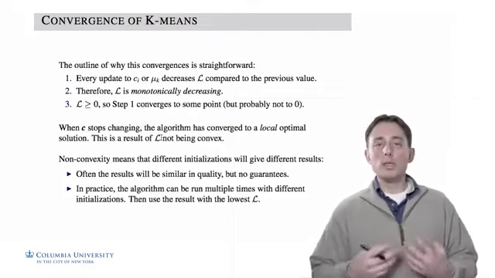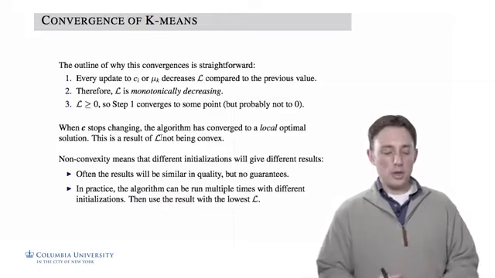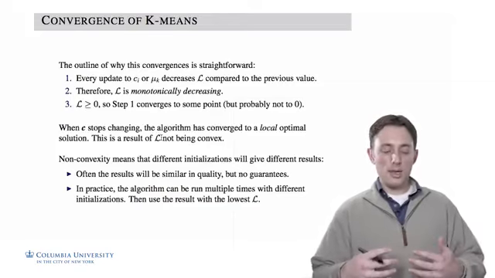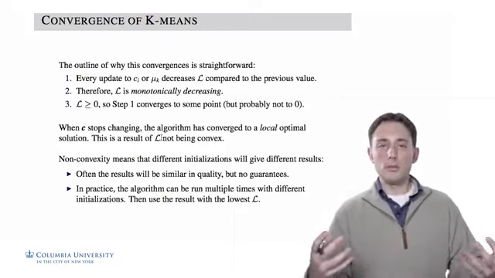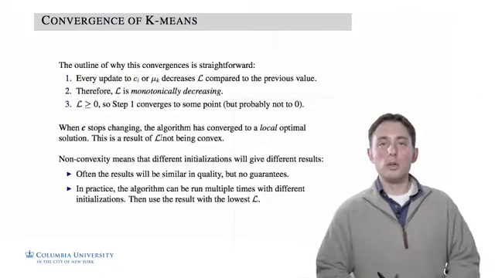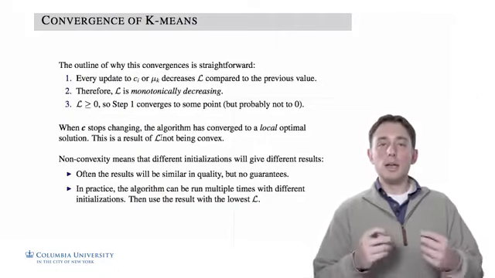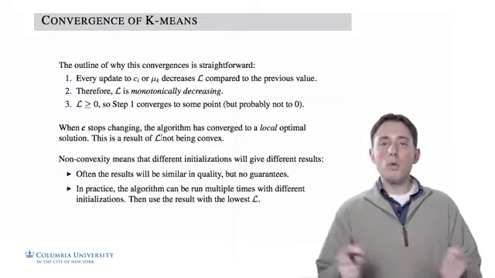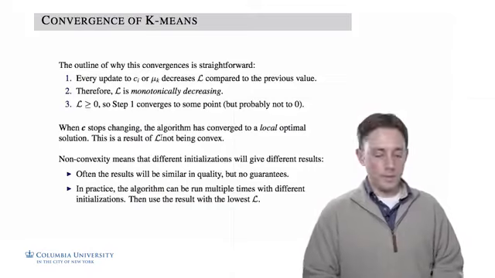So in practice, when you hear non-convex, what that's telling you is that different initializations will converge to different final solutions. If you hear convex, what that means is any initialization will always converge to exactly the same solution, and it will also be the best solution.